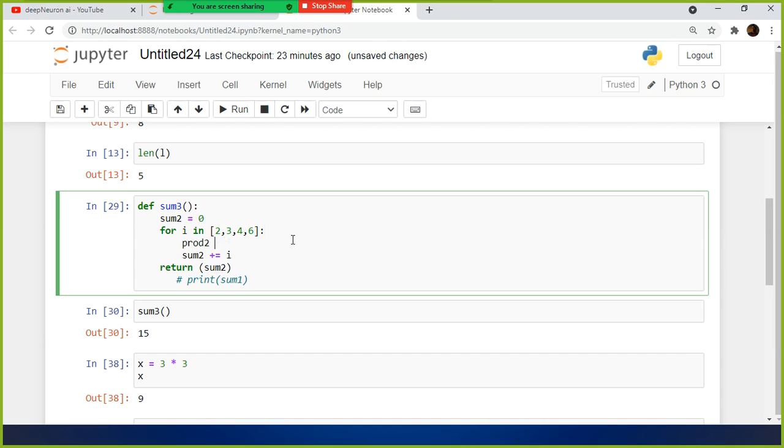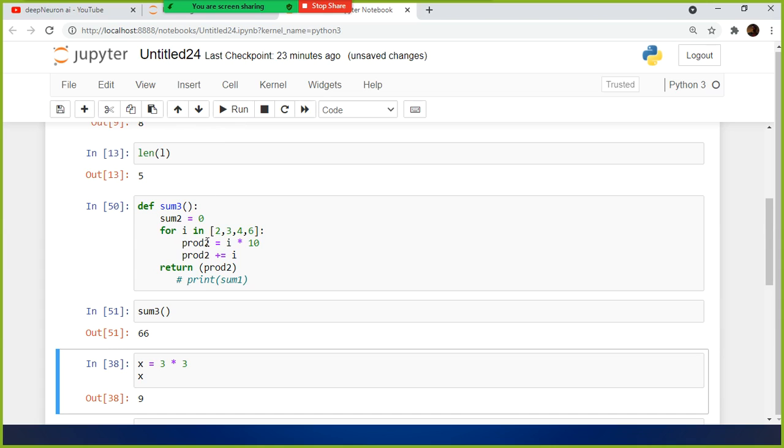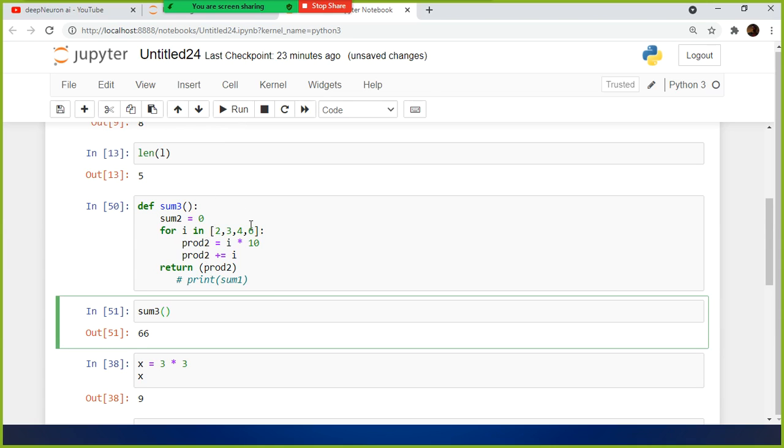So prod 2 is equivalent to, let's say, I into 10, and then I want to add this. So return prod 2. I want to return prod 2, something like this. So what happens here?